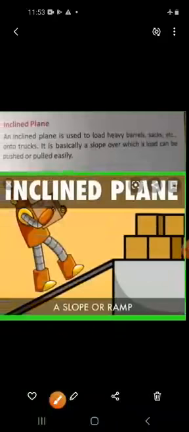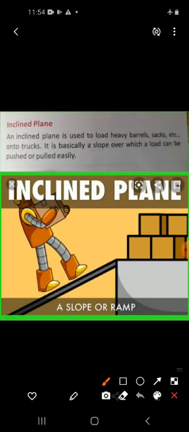Now we move towards the inclined plane. What is an inclined plane? Do you know it? Okay, I will just tell you. It is used to load heavy barrels, sacks, etc. onto trucks. It is basically a slope over which a load can be pushed or pulled easily.